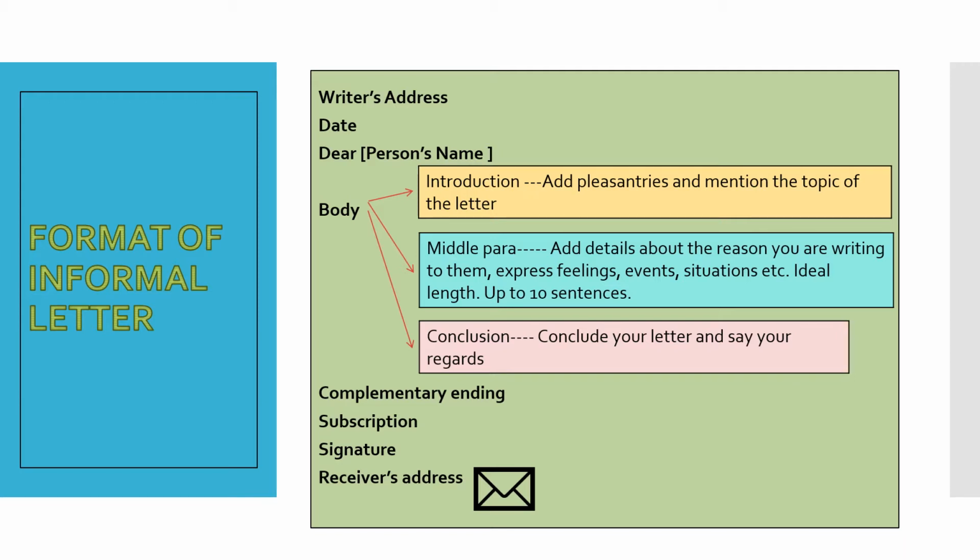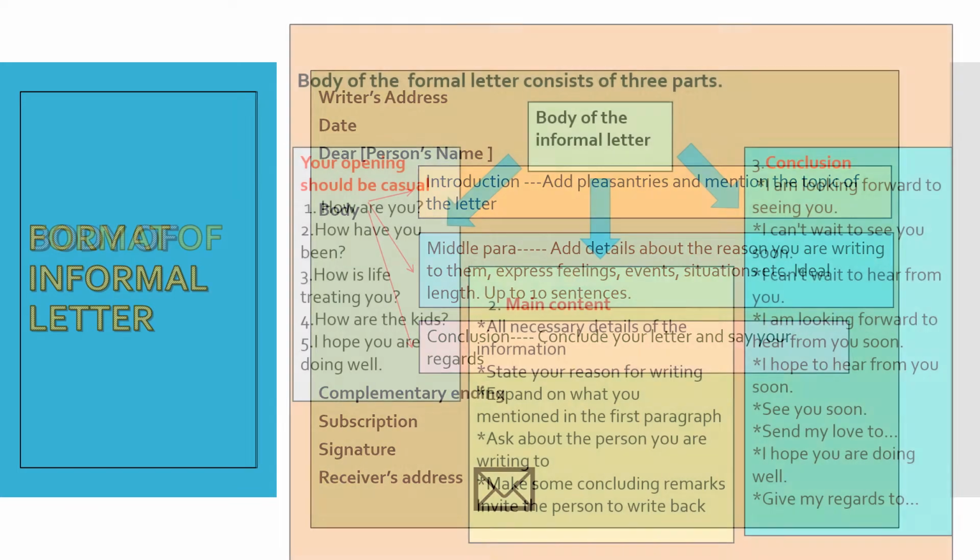In an informal letter, the receiver's address is written on the envelope and not as a part of the letter. But while a child writing a letter in the exam we can mention the receiver's address below the signature, making a box of envelope and mentioning the address of receiver. Here actually our own address is written as a reference for the other person to reply to us.